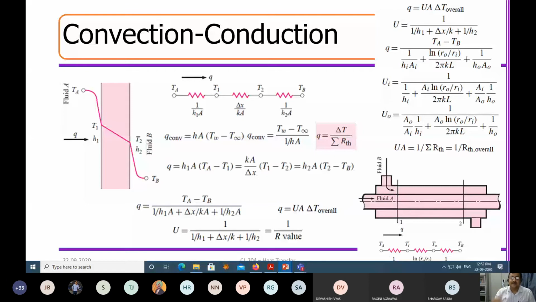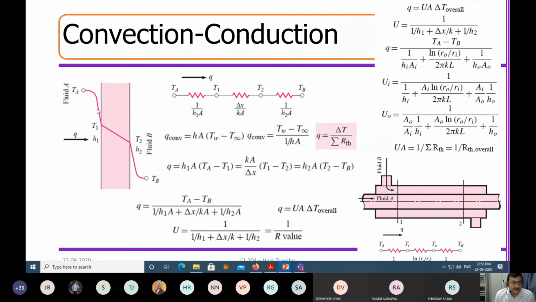In the boundary layer, the flow is mostly laminar, because it is near the wall and is engendered by friction. So you can really see there is a boundary layer here. This is the solid wall. There is a boundary layer here. So clearly there is a convective resistance here, a conductive resistance here, and then a convective resistance here, which is restricting this Q, coming in the way of this heat transfer Q.